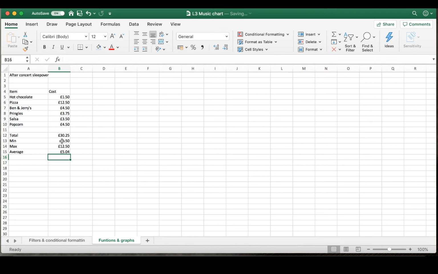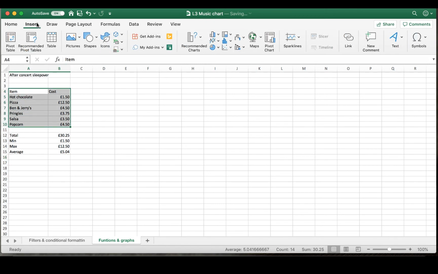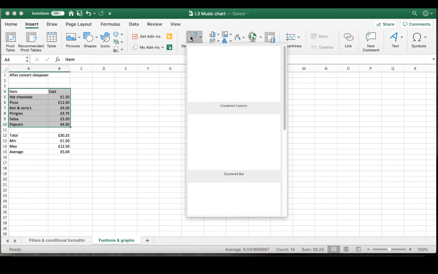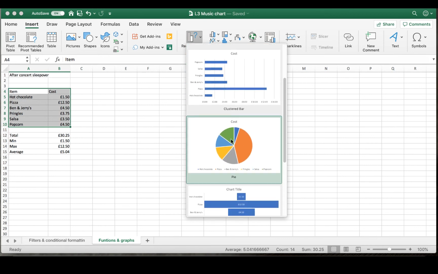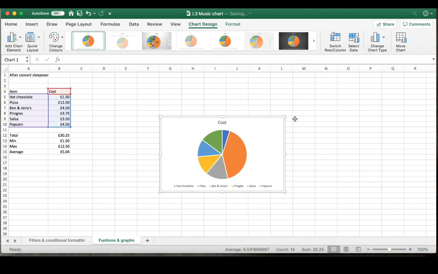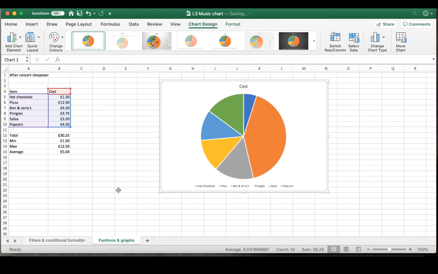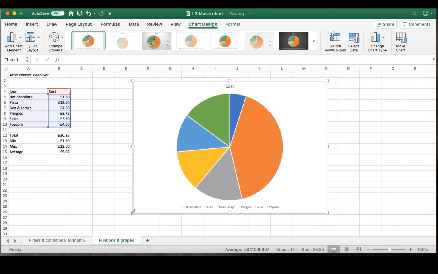What I'm going to do slightly different this time is create a graph. So I'm going to highlight the costs, insert, recommended charts, and yours will come up slightly different. I think I like a pie. And there we are. Highlight it, so this is our pie. I want you to get to this point now, and then I'm going to show you some cool stuff you can do.